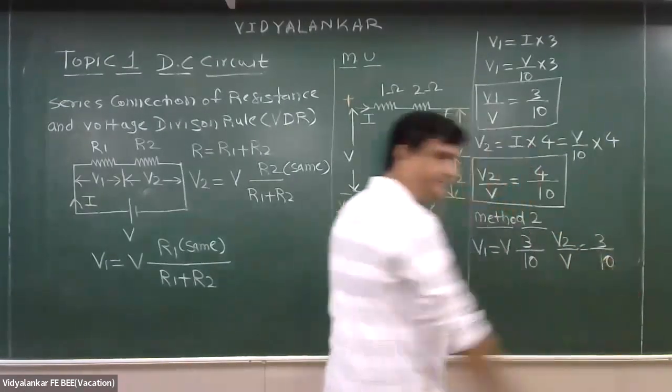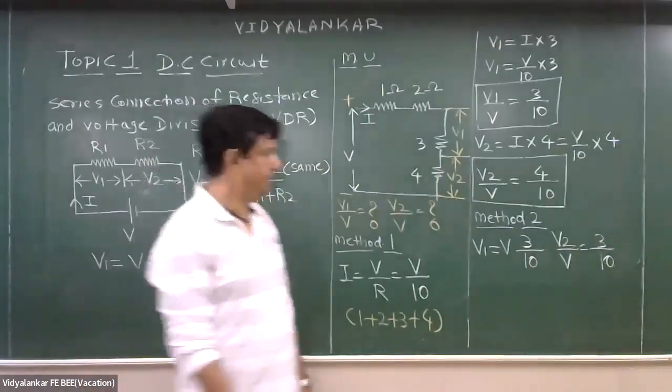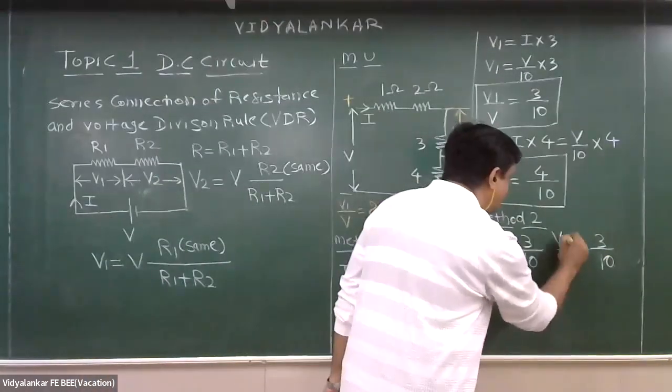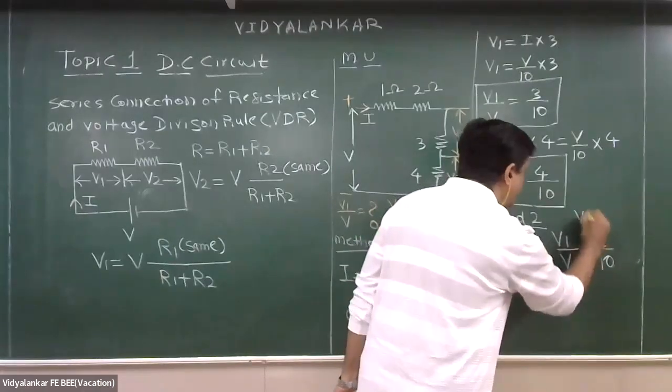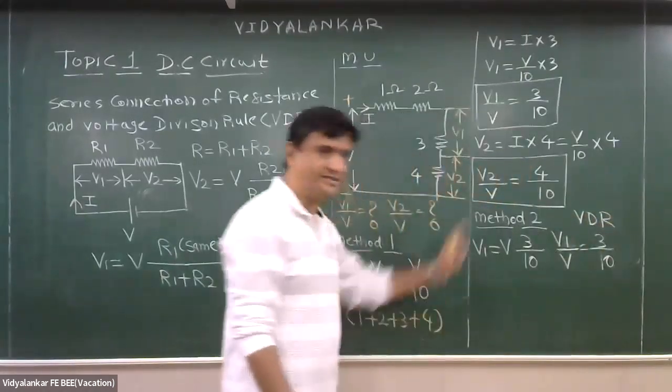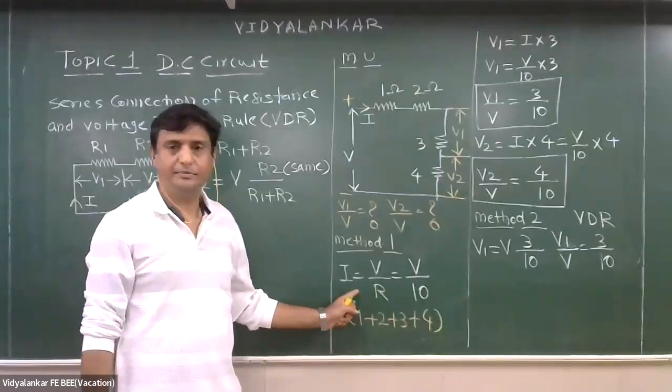Understood, Vidya? So this is my voltage division rule. I don't have to do this now. This we were doing previously.